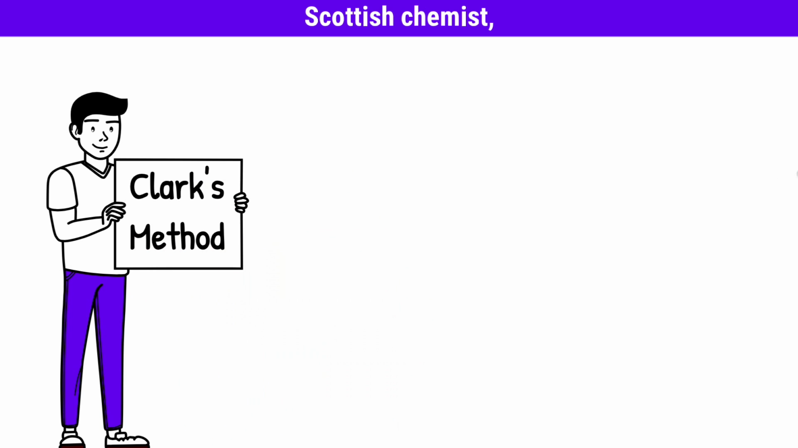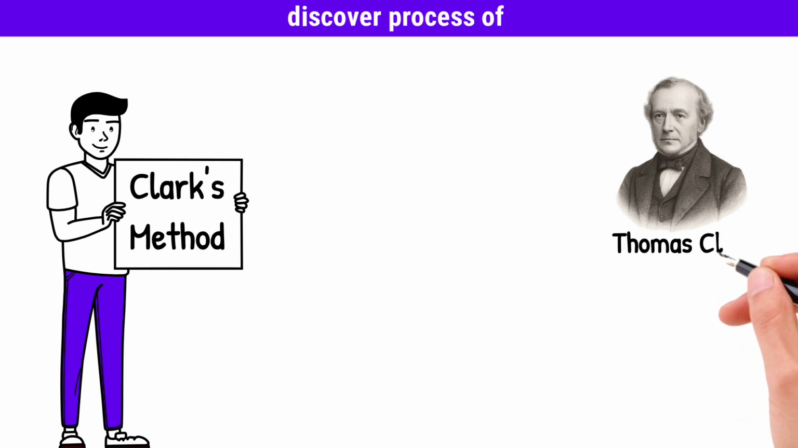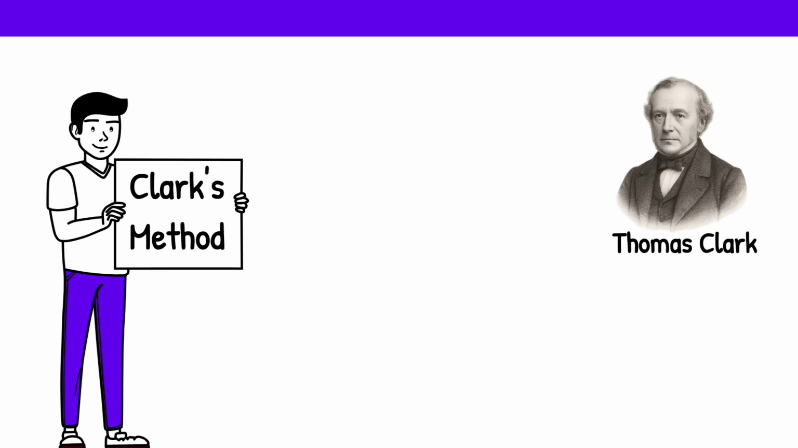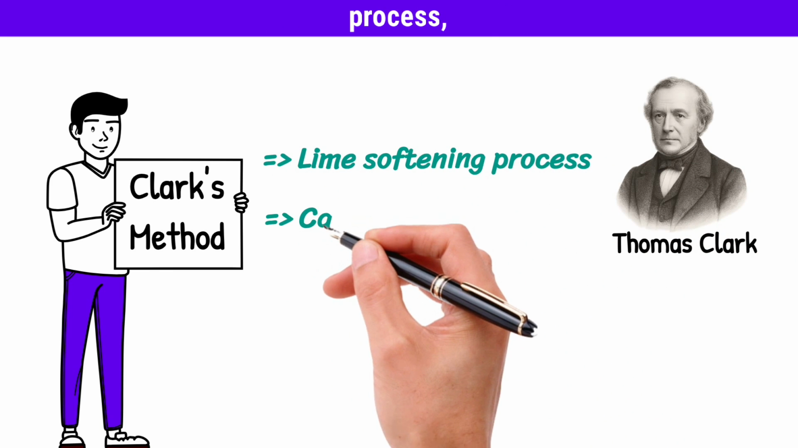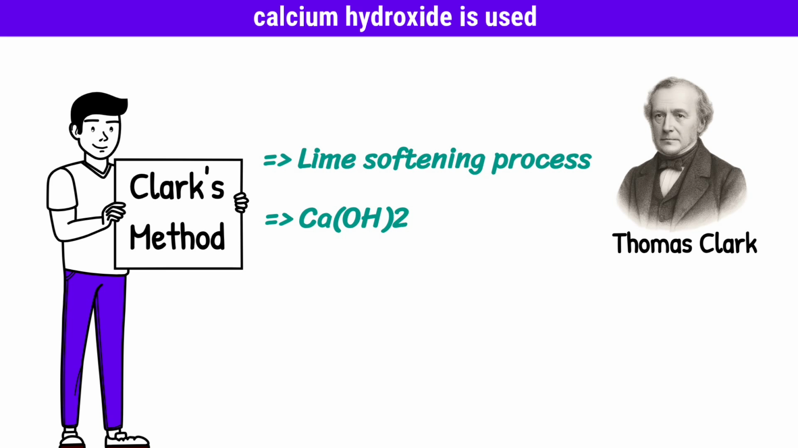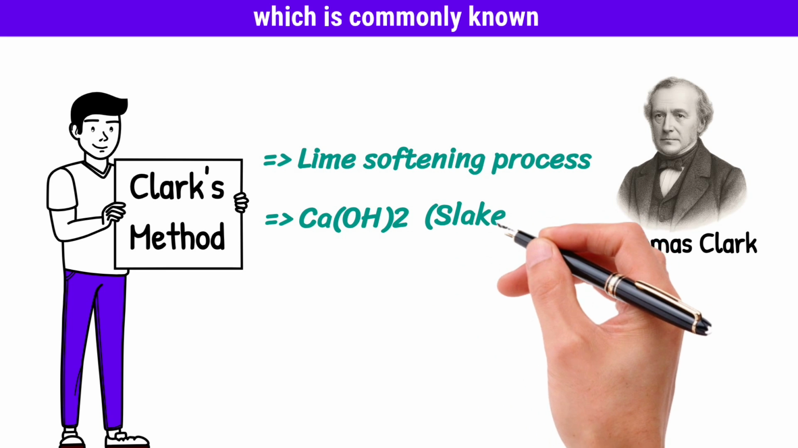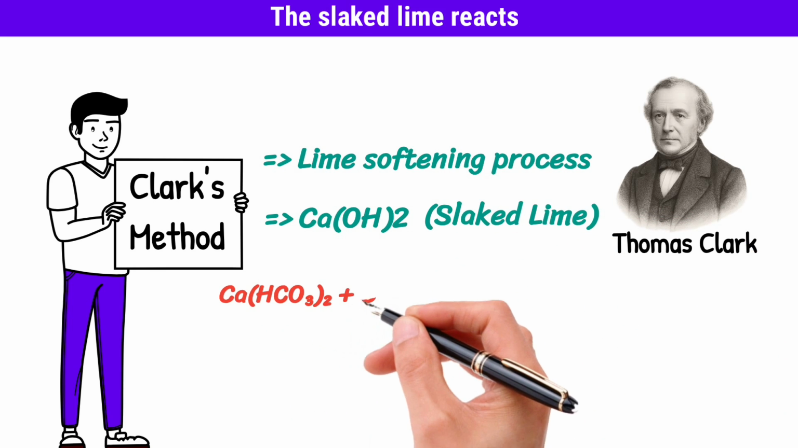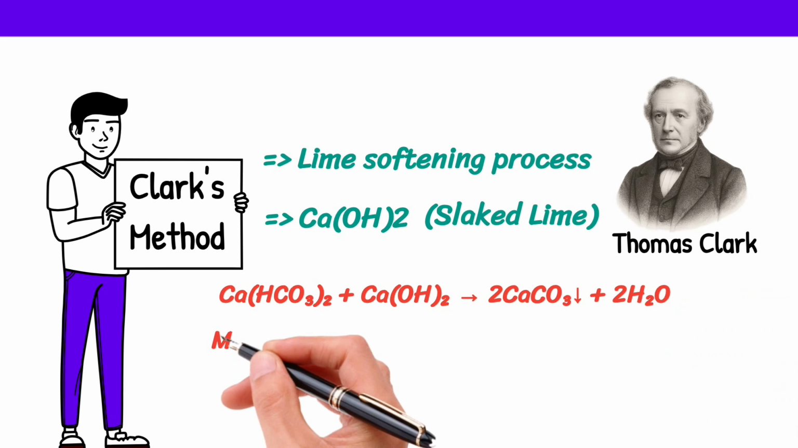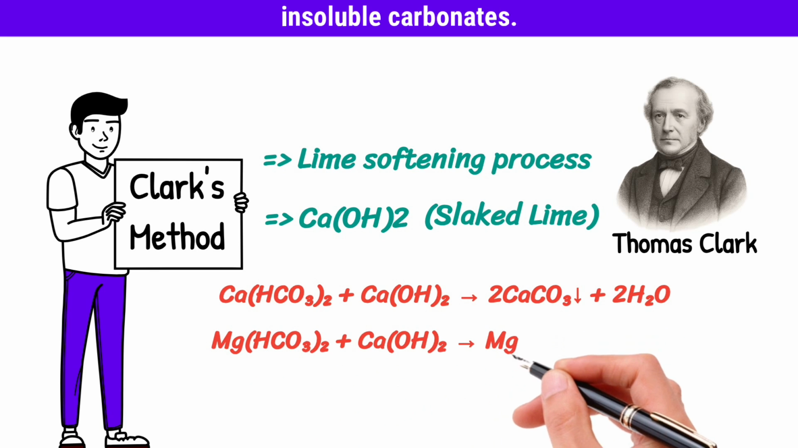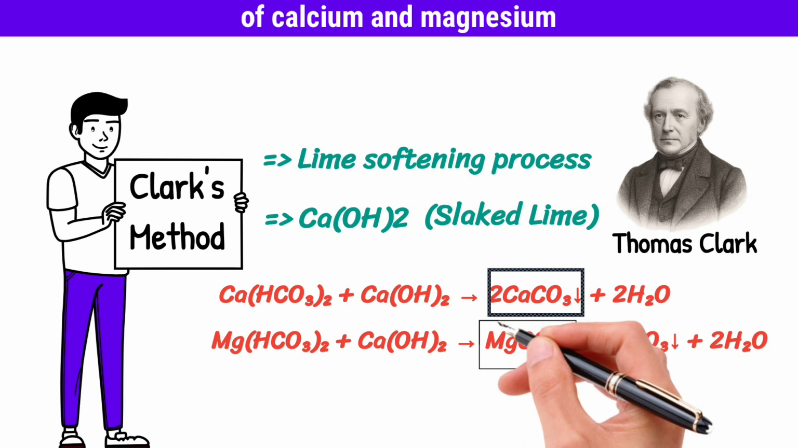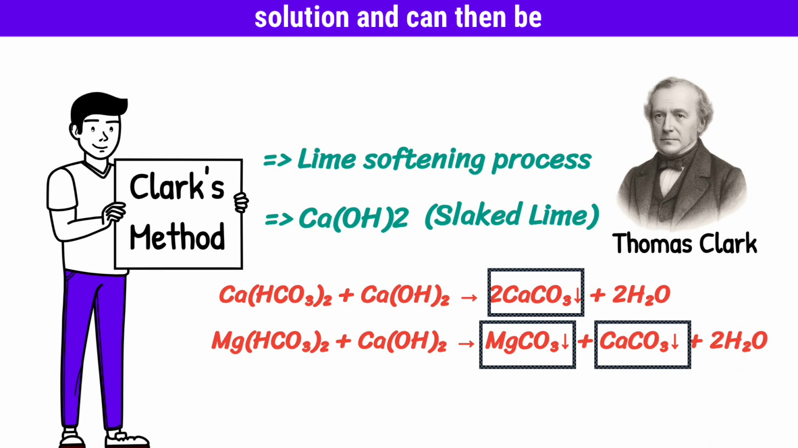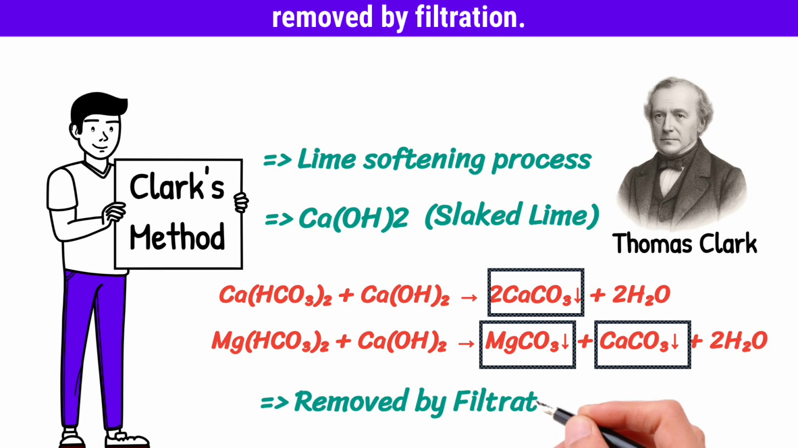Thomas Clark was a Scottish chemist who discovered a process of softening hard water. Clark's method is also known as the lime softening process because in this process, calcium hydroxide, which is commonly known as slaked lime, is used to remove hardness. The slaked lime reacts with the bicarbonates, converting them into insoluble carbonates. The insoluble carbonates of calcium and magnesium precipitate out of the solution and can then be removed by filtration.